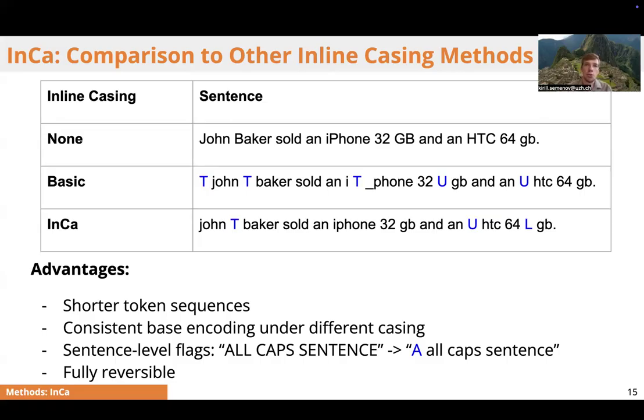Therefore, we get shorter token sequences. We also get consistent encoding of words under different casing. For example, we have seen the two gigabyte abbreviations, and in both cases they would be stored as the same base, but sometimes they would be just explicitly prepended.